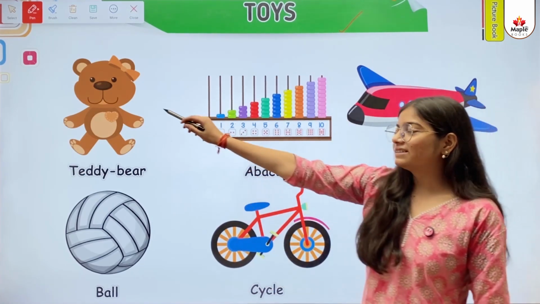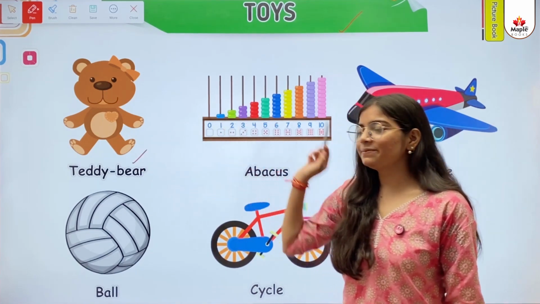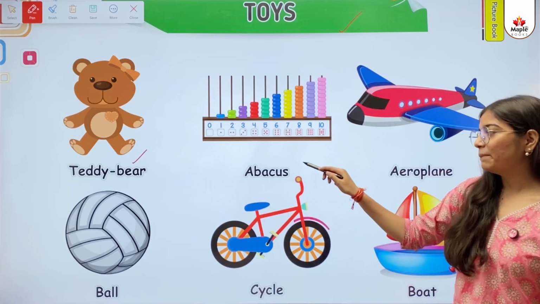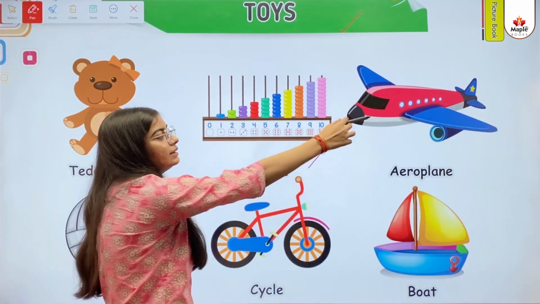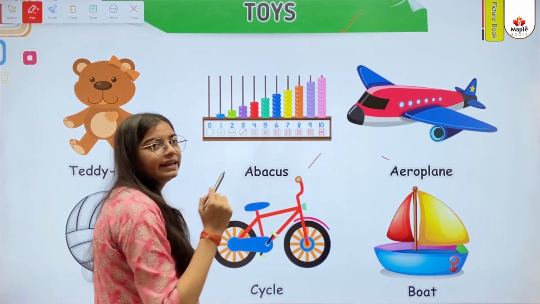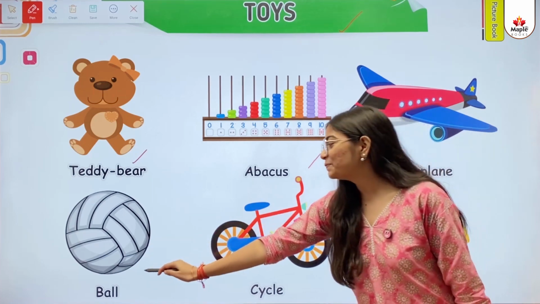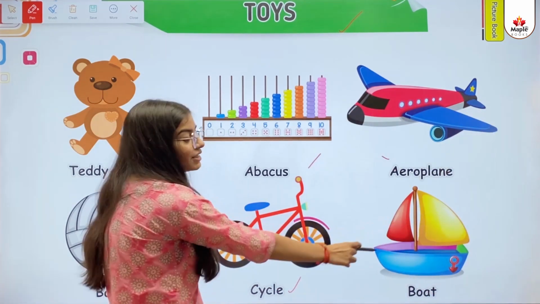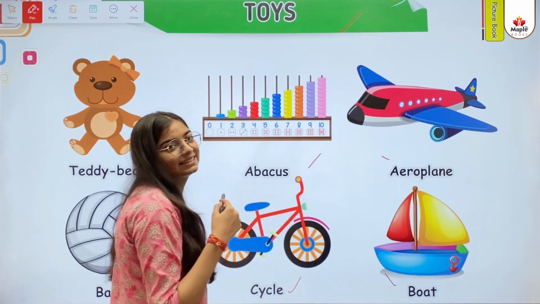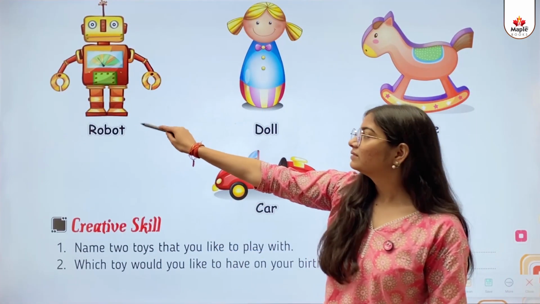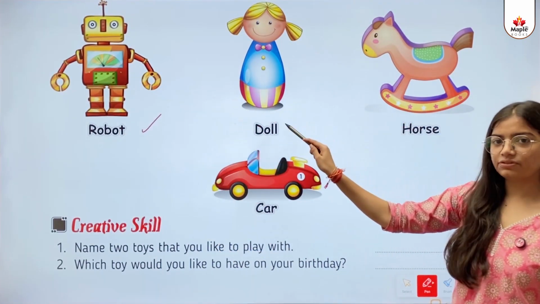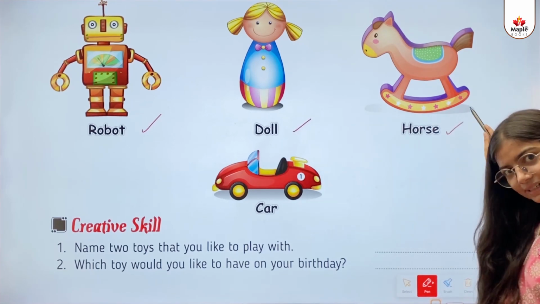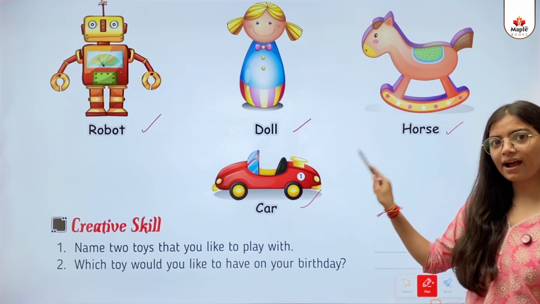Toys. This one is a teddy bear. This one is an abacus. This one is an aeroplane. This one is a ball. This one is a cycle. This one is a boat. This one is a robot. This one is a doll. This one is a horse. And this one is a car.